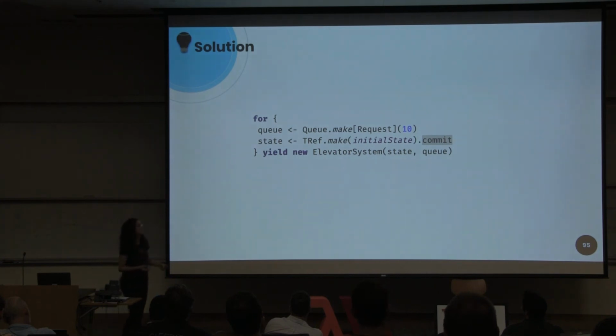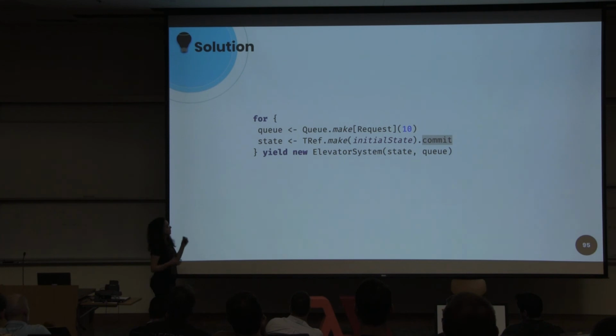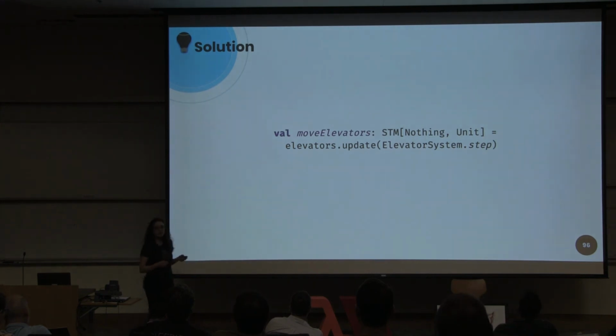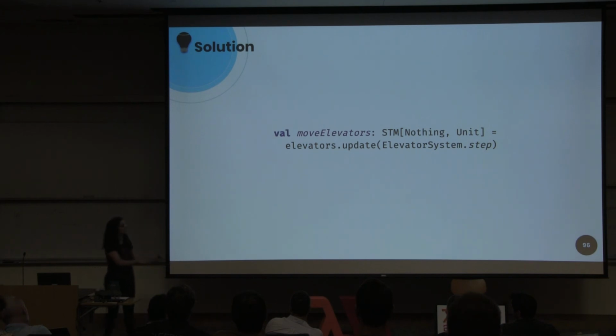When we make our TRef with an initial state, we should commit this transaction, and we can create our elevator system. Move elevators now should be a transaction. And we can update our state using update. It's the same method, but the difference is that now we have a transaction instead of an effect.